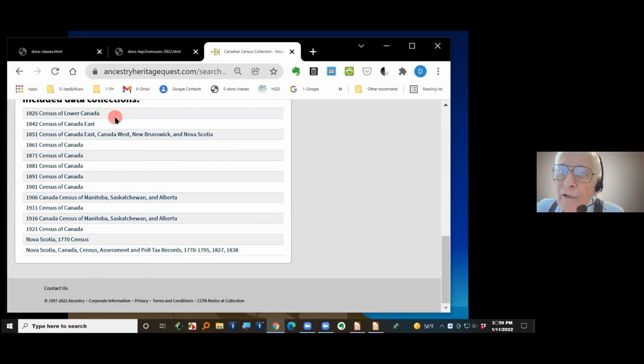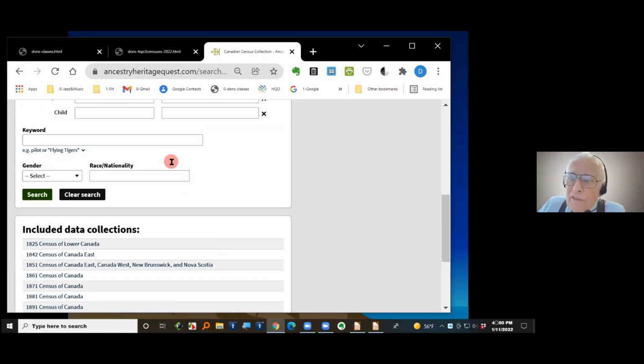Notice it starts in 1825. Canada, the census of Lower Canada. Now, I would have thought lower meant southern. That's Quebec. We were up there, spent a sabbatical year in Ontario. And that's when I learned that Lower Canada is, I'd call it upper, but that's Quebec, and Upper Canada is Ontario. But there's an 1825 census of that. Here's an 1842 census. 1861 is when they started with the federal. Well, I guess there's a 51, but 61s and so on down the line.